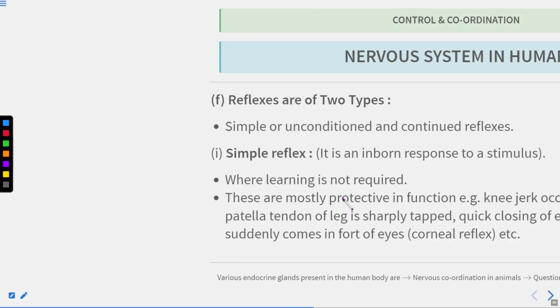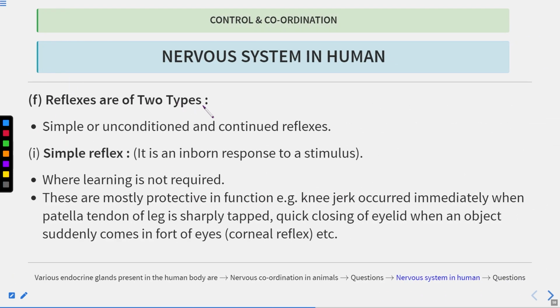Clear? Now reflexes are of two types. First is the simple or unconditional reflex, and another one is the conditional reflex. Let's first talk about the simple reflex. It is an inborn response to a stimulus.